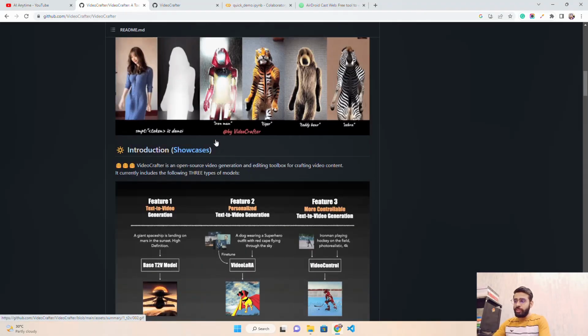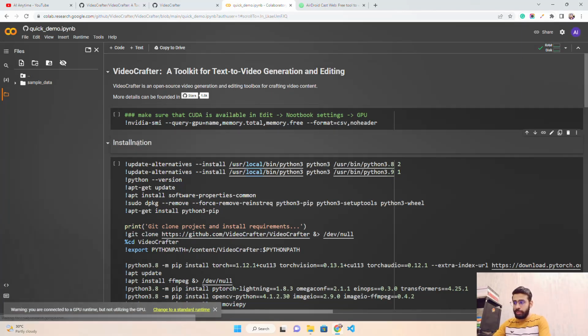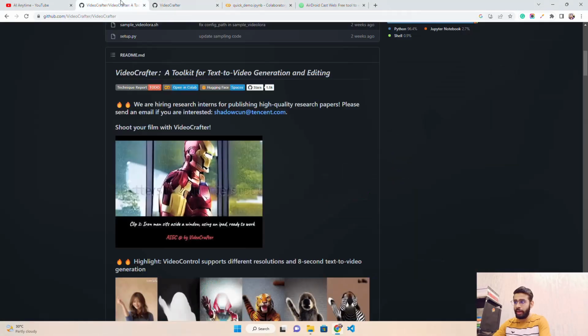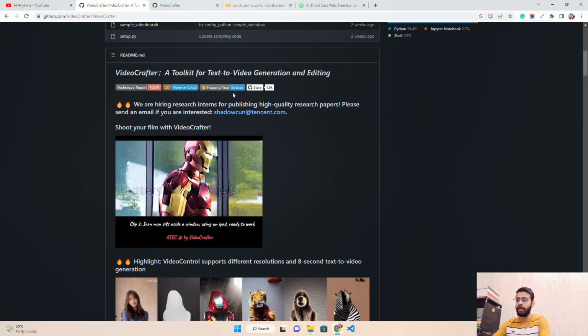Let's understand this. They have also given a Colab notebook to run. There's a spelling mistake, by the way, a typo from them. They might fix it. And we'll try to run inference on this model. It's also available on Hugging Face as a Gradio application. You can find that here. They have a Gradio space. You can see Hugging Face Spaces. If you want to run inference, go ahead and try it out.